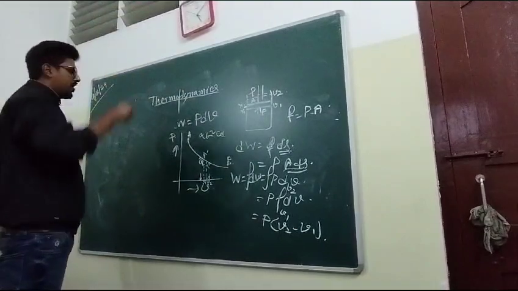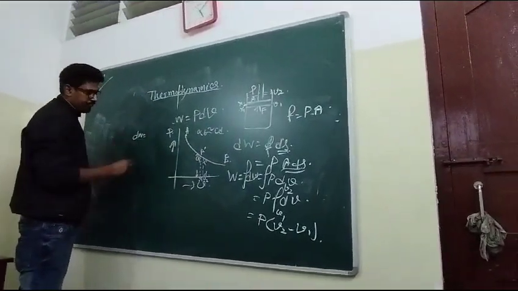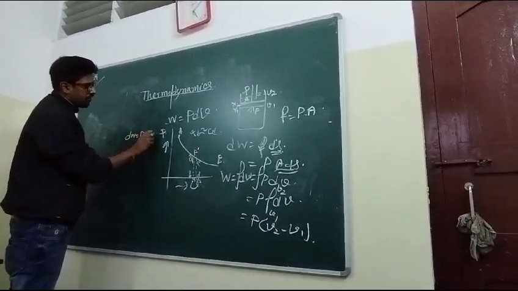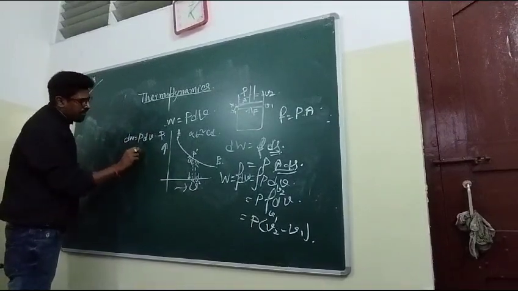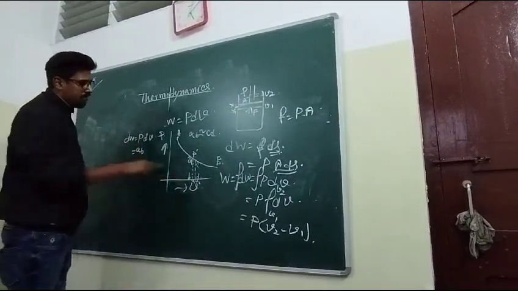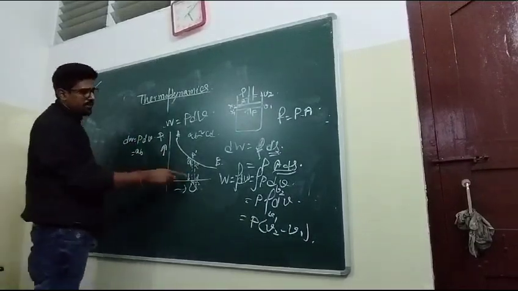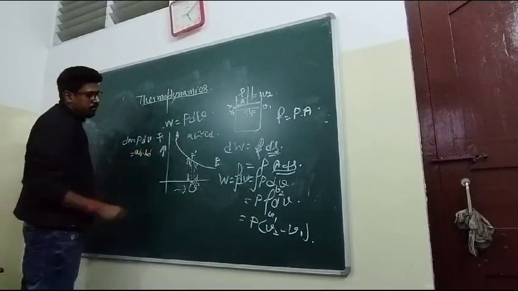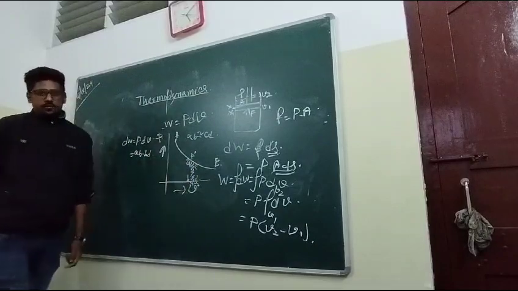So from here the work done is dW equals P dV. What is P? That is AB or CB, whatever you write, and the change of volume is BC. So that is the area of this strip of the graph.